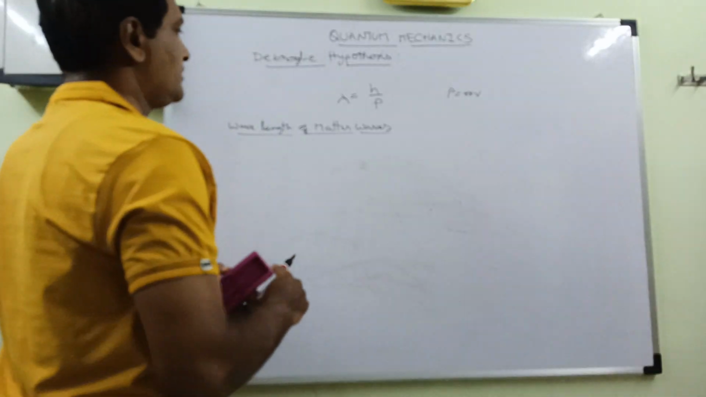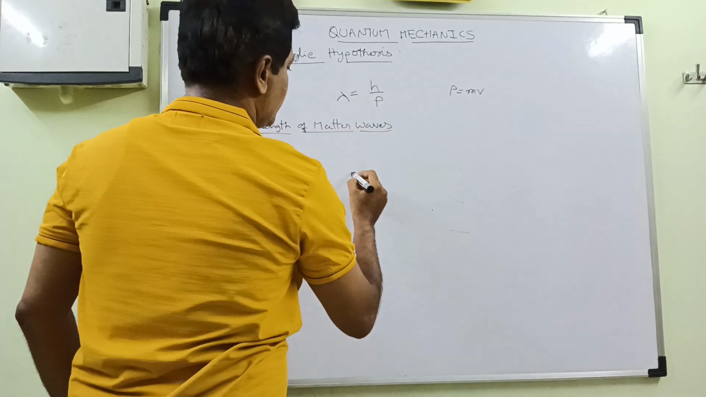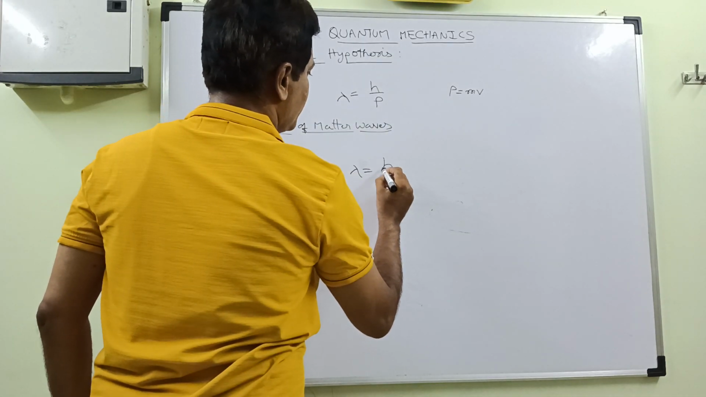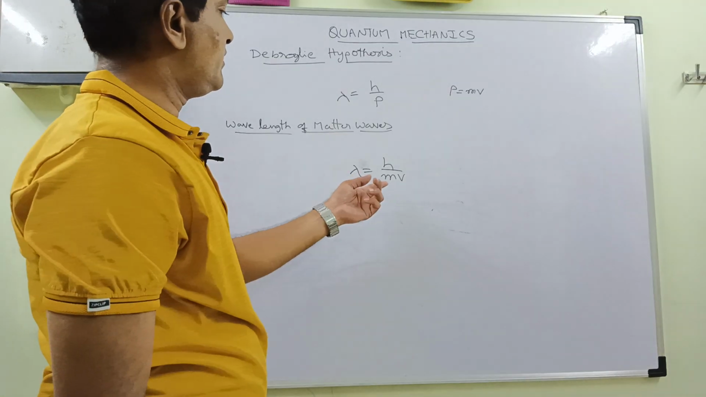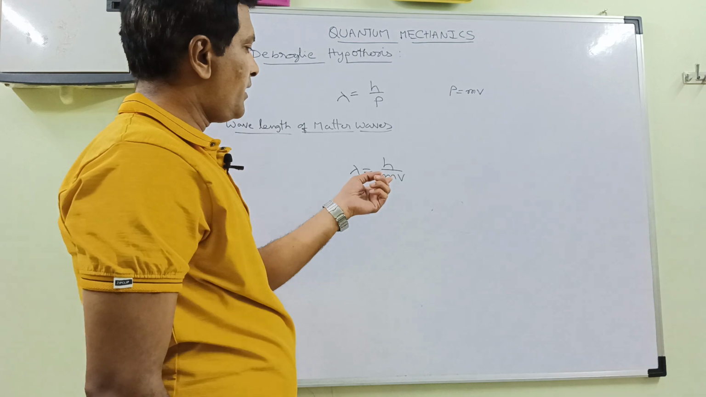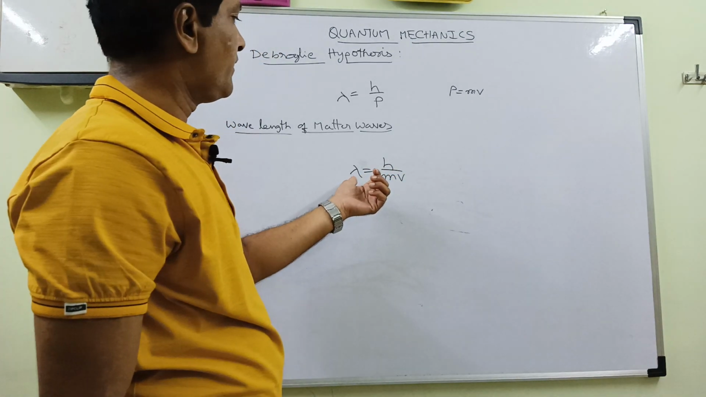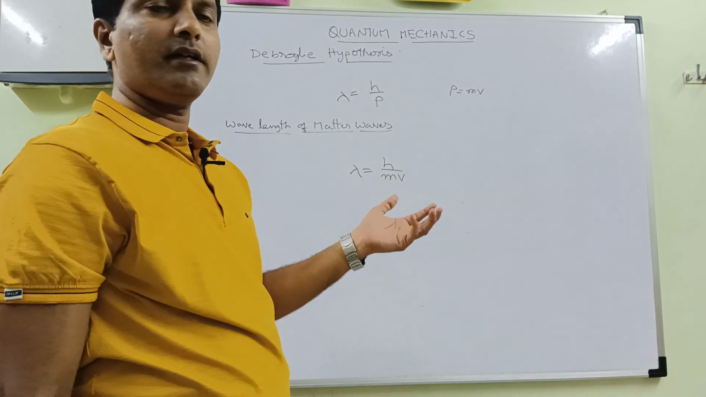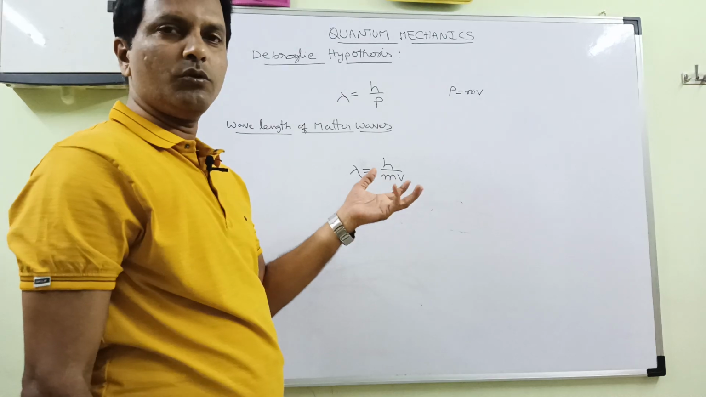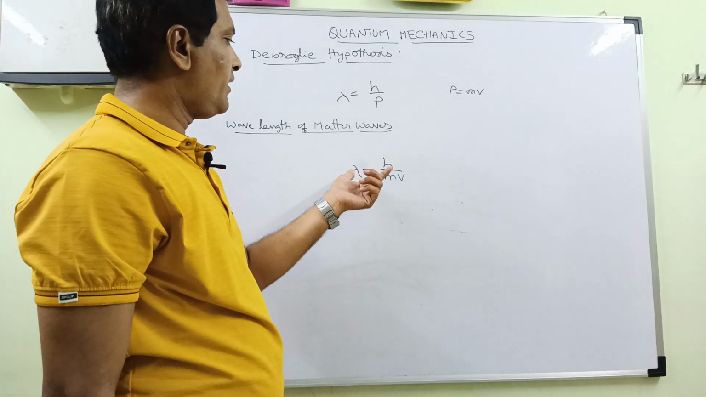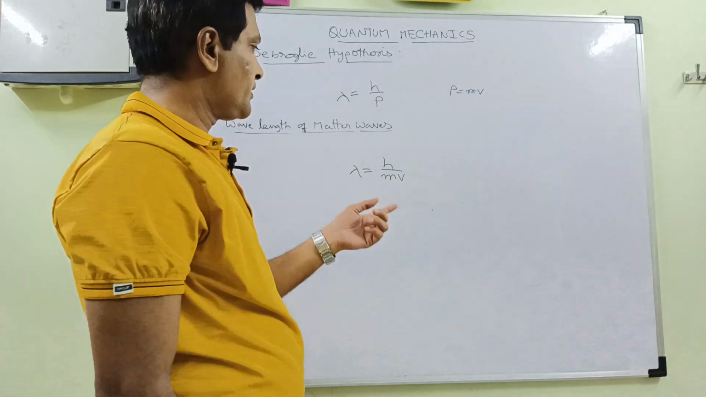From this, lambda is equal to h by mv. From this equation, we can say when the mass of the particle is very low, the wavelength associated will be high. And for bigger objects where the mass is too high, lambda will become very low and we cannot detect the waves also.